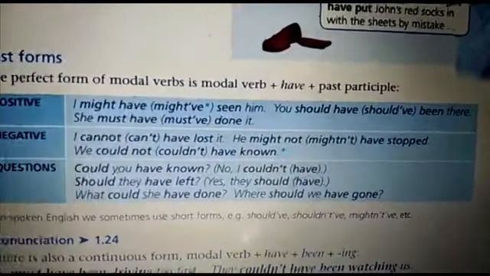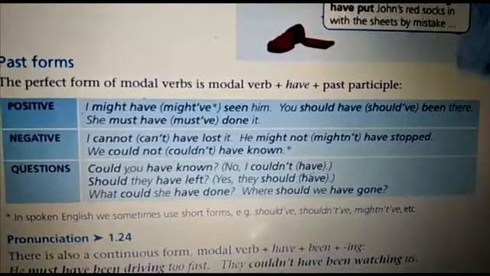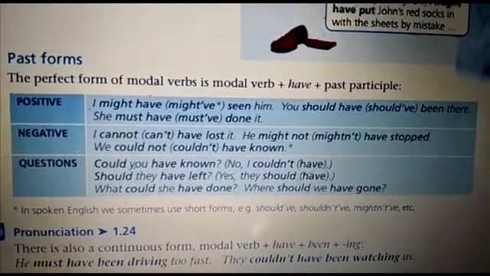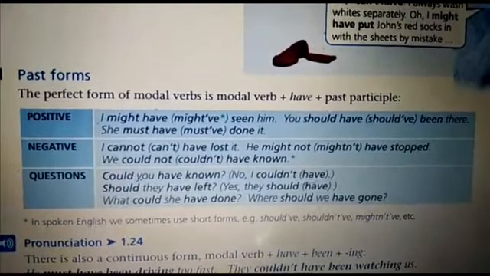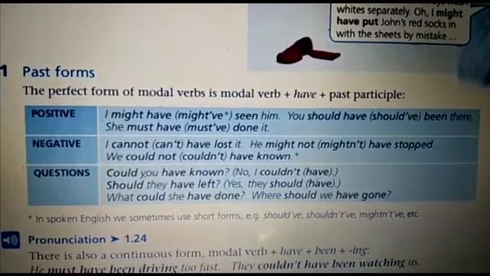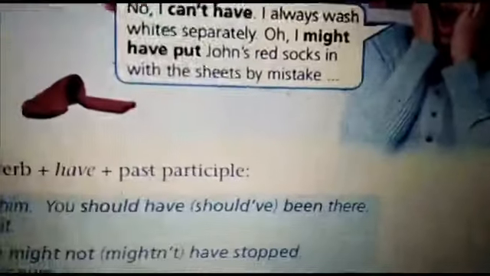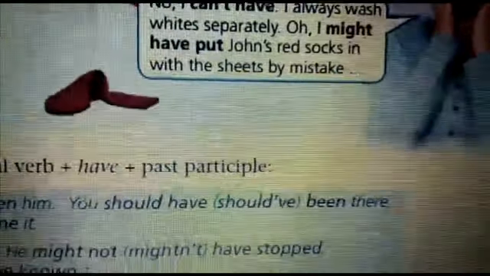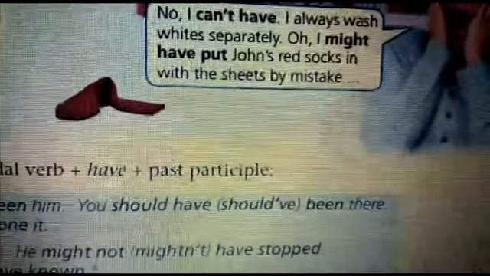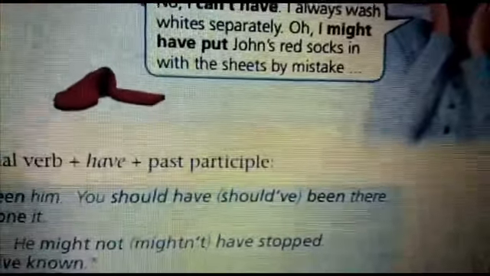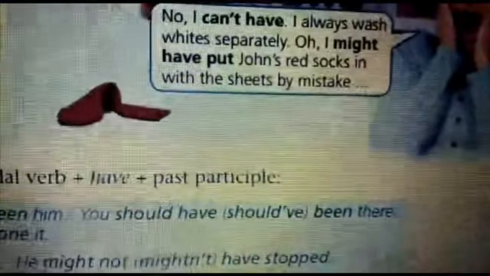For example, if I say, I have seen him, or you should have been there, or she must have done it, all of these sentences express past assumptions. Now we talk about a past situation. For example, here, you should have been there. It means that you should have been there maybe yesterday or last week. I'm not talking about the present. I'm not talking about a now situation. No, all of this is talking about the past.